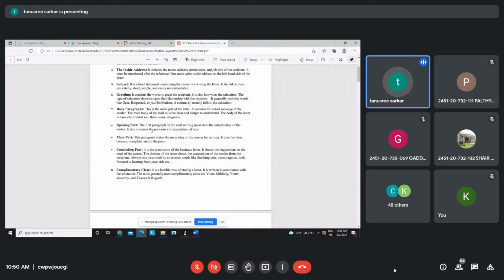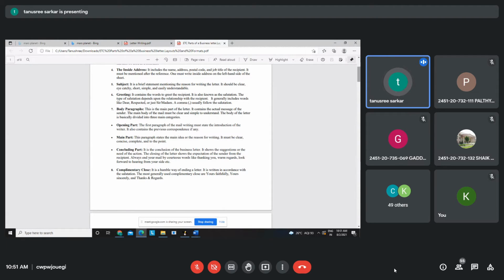The opening part will discuss the problem, or anything, the introductory part. In the main part, you will include the details about that particular thing. Then in the concluding part, you will ask for something, or however you want to conclude. So these things will form the body paragraphs.